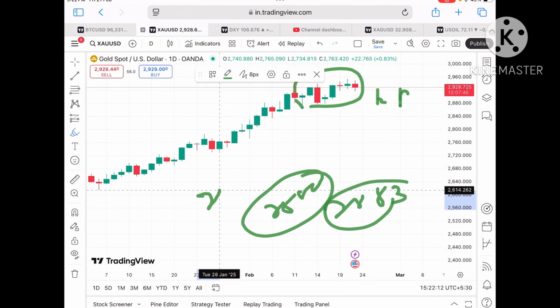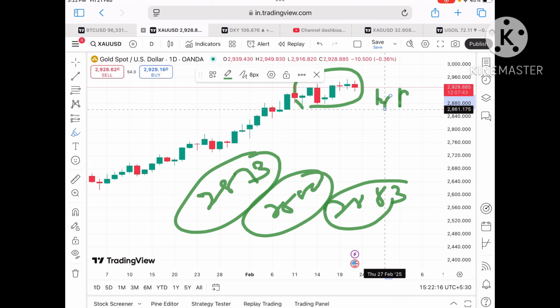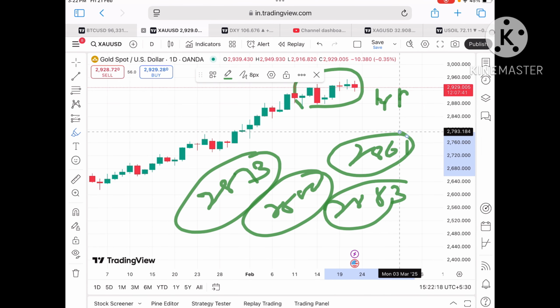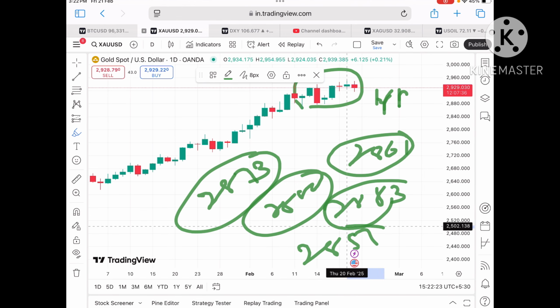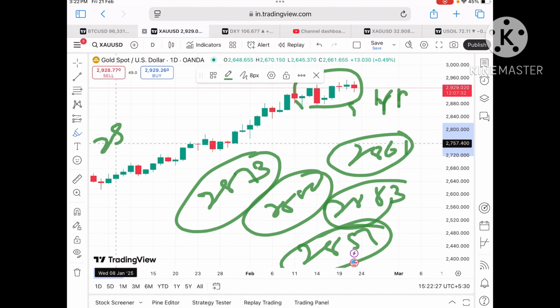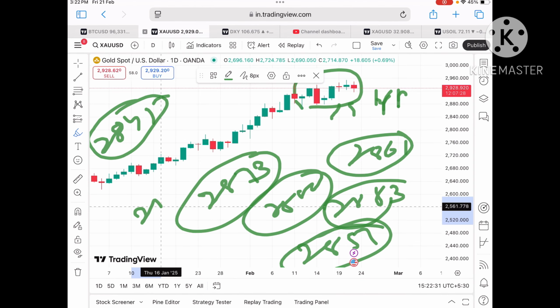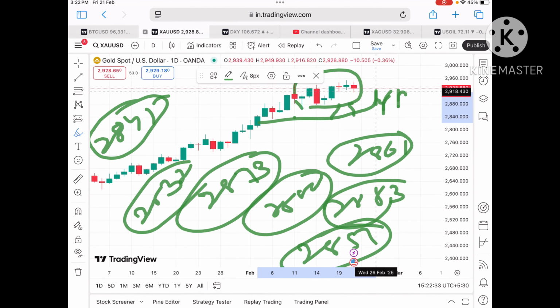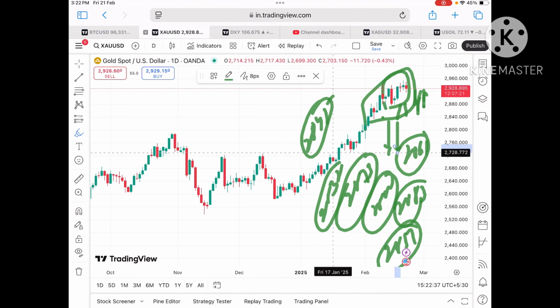Further fall we can see towards a level of $28.73, and once the price starts falling below 28.73, we can see a level of 28.61, and from there a further downfall towards $28.51. Suppose the price starts falling below 28.51, the probability of touching 28.45 will be there, and from there a further fall towards $28.32, and then there will be a zone breakout, so a further downfall will be there.